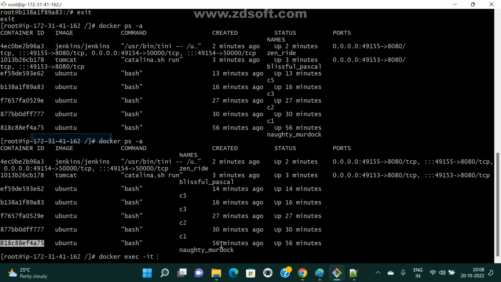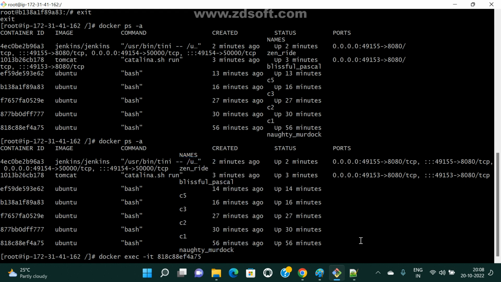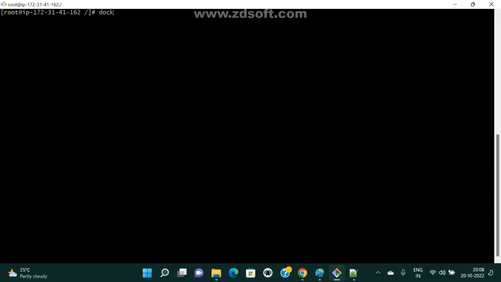So now copy this. We are exiting only. We are not stopping the container. That's why the container is up. We are not stopping that container. Here we are confusing. Docker run -it Ubuntu.